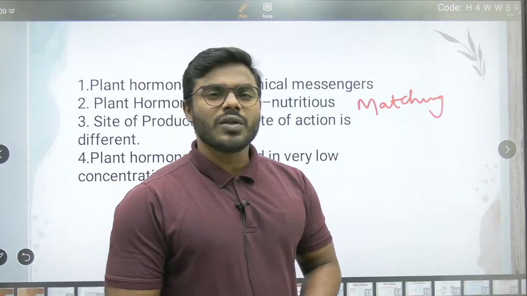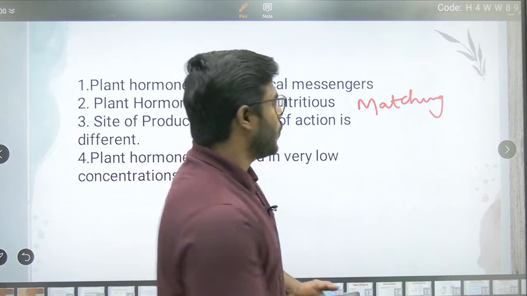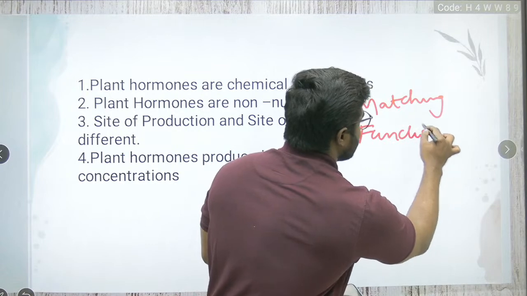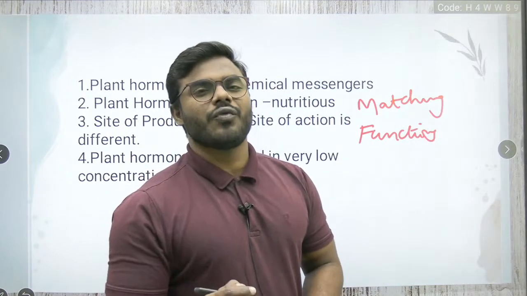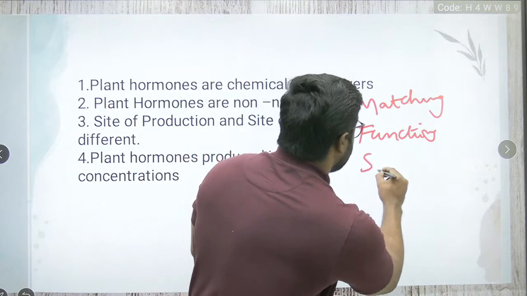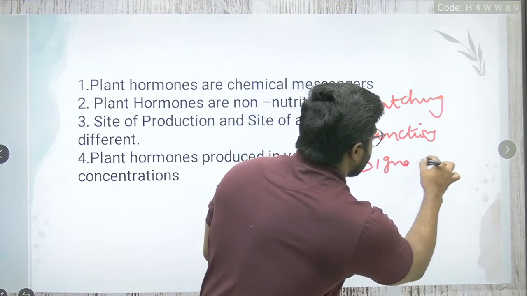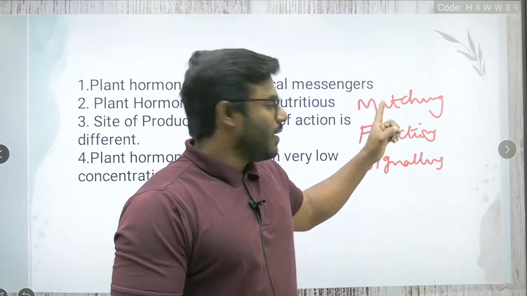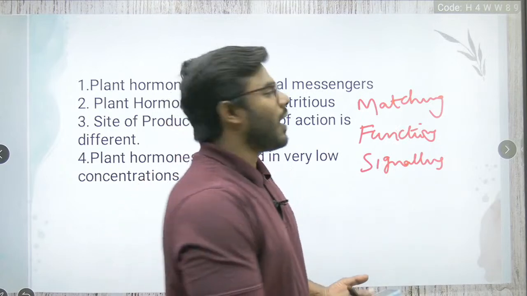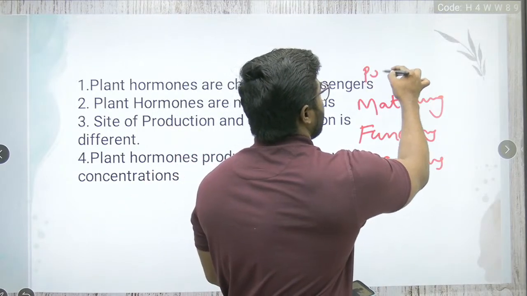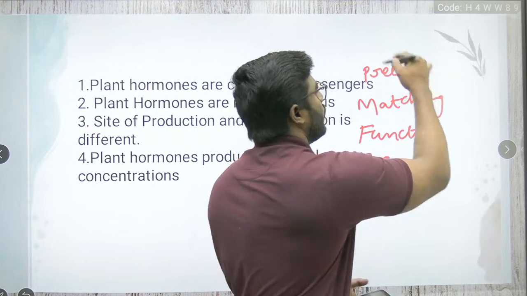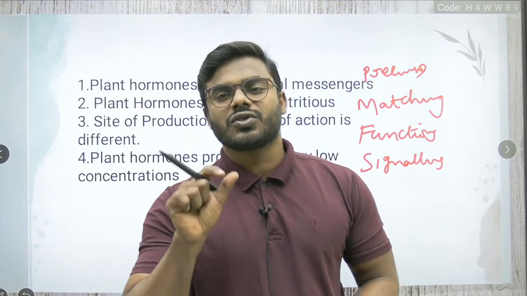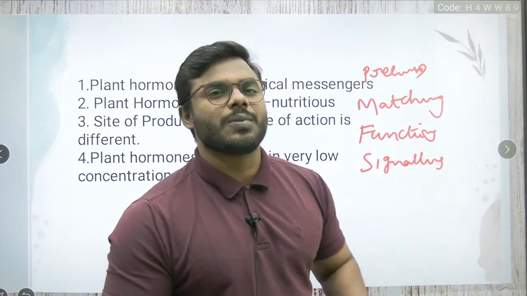But if you look into the September 2022 question paper, the part B question appeared from the functions, and the part C question appeared from the process of signaling. So matching, functions, signaling. Otherwise they can also ask about the precursors involved, meaning which hormone contains what kind of precursor. Even the question can appear from this concept.